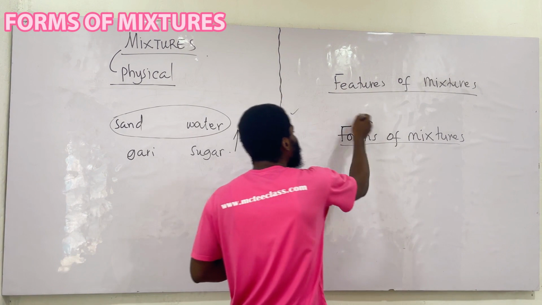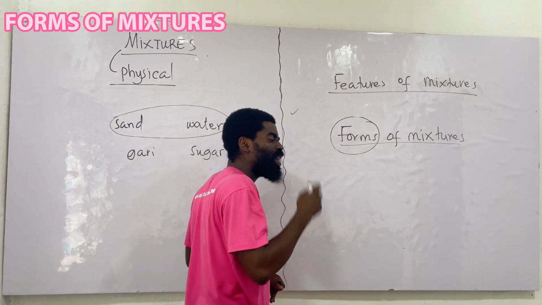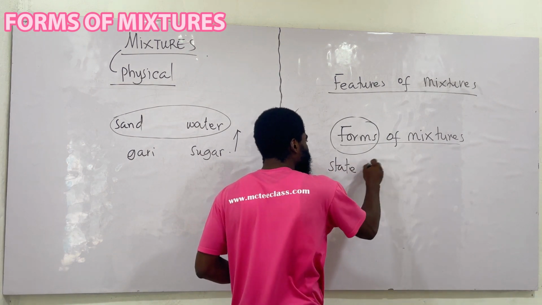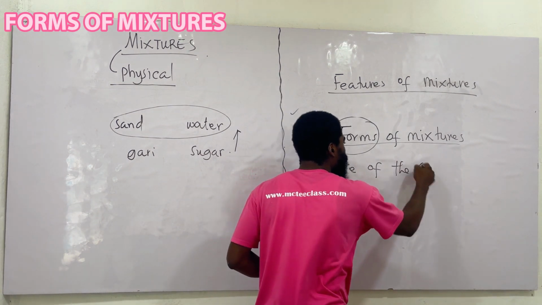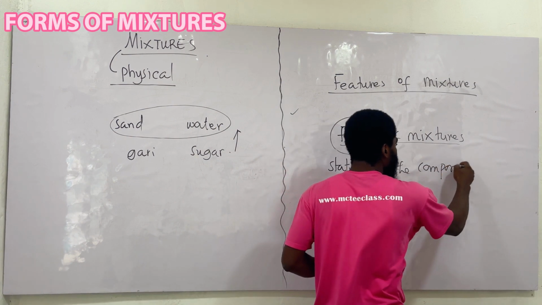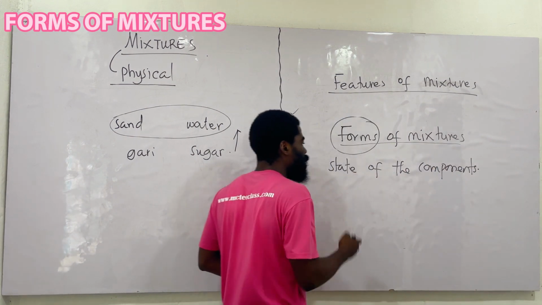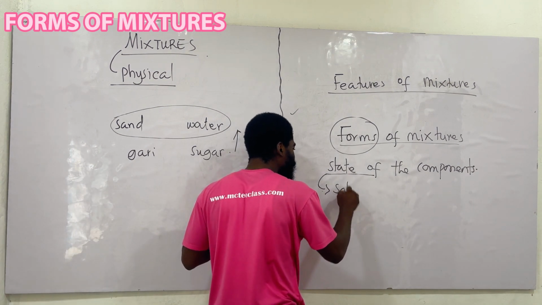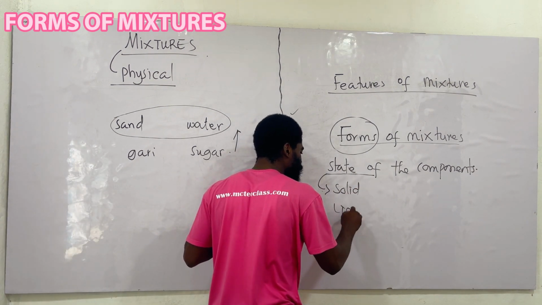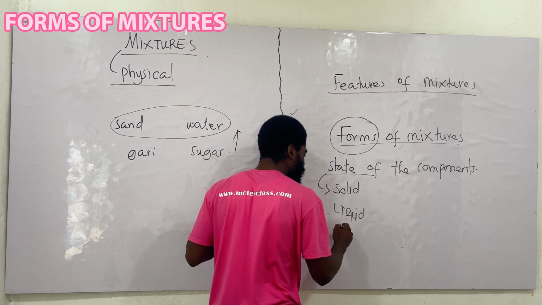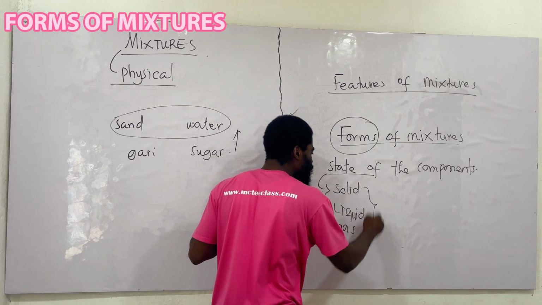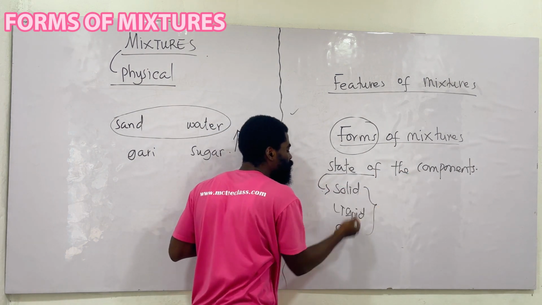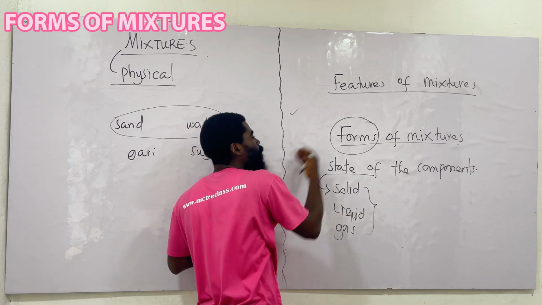And the forms of mixtures depend on the state of the components. I said depends on the what? On the states of the components involved in the mixture. When I say states, I'm looking at it as in states of matter, which is solid, liquid, and what? And gas. So the state of the components, whether solid mixed with solid, liquid mixed with solid, or that combination, these are the forms of mixture.